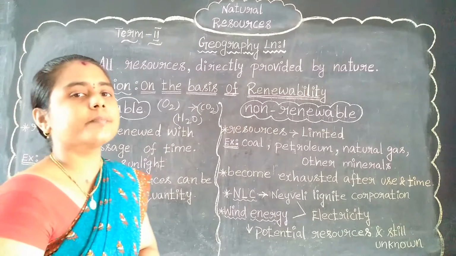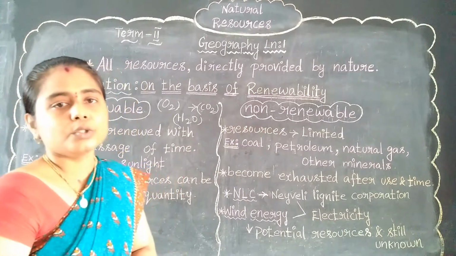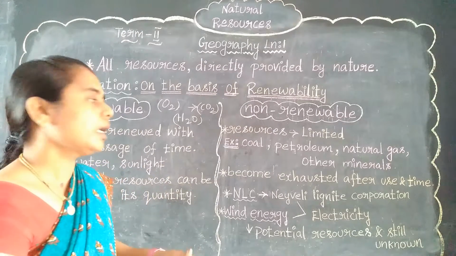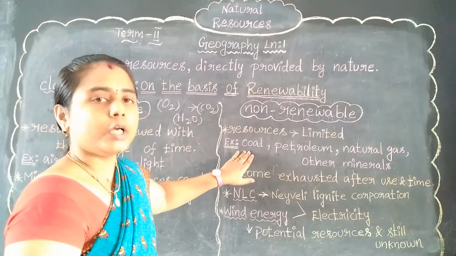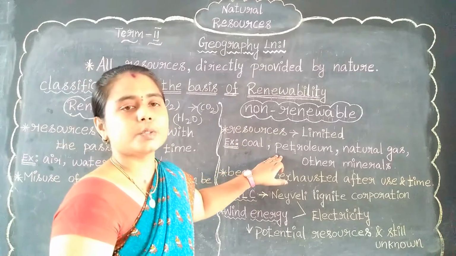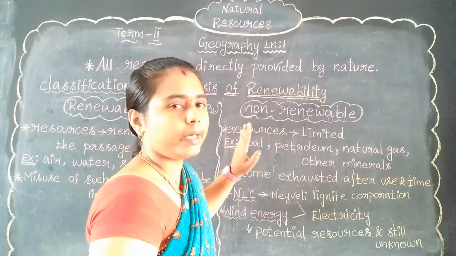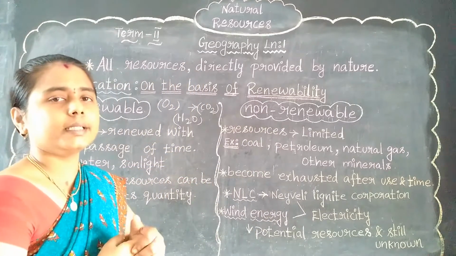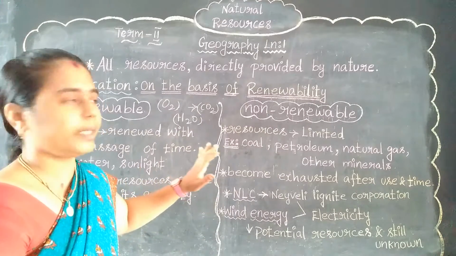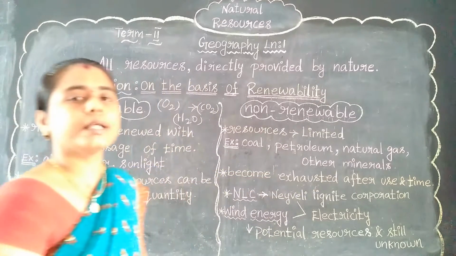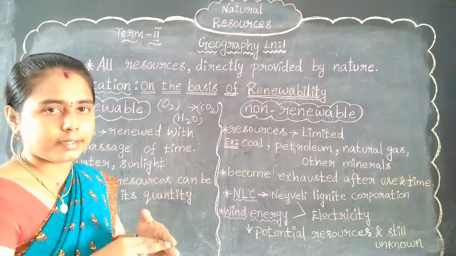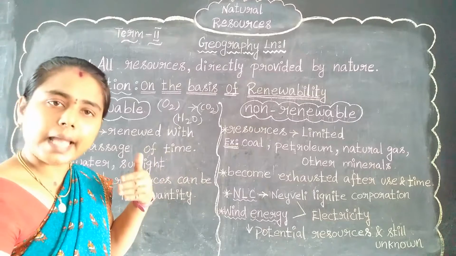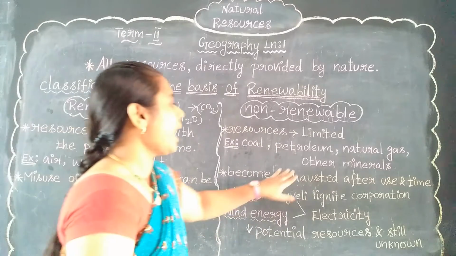It is used for producing electricity, right? And coal is a fuel. And petroleum is also a fuel. It is used for transport work. So diesel, petroleum, these are all fuels, right? Then natural gases. What are the natural gases? Natural gas is used for heating purposes, cooking purposes, and for generating electricity also. Then other minerals.